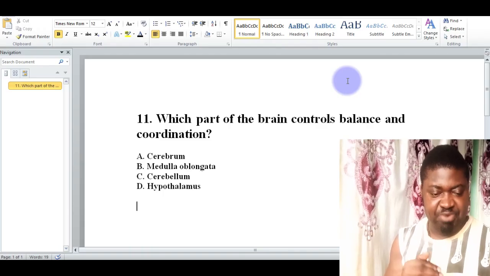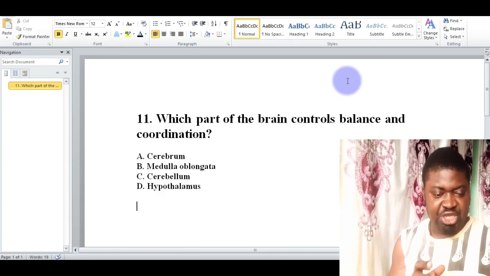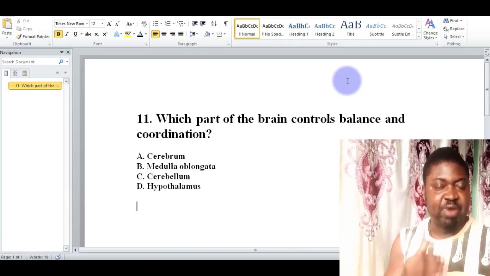Which part of the brain controls balance and coordination? A. The cerebrum. B. Medulla oblongata. C. Cerebellum. And D. Hypothalamus. Which of these options is correct? The correct option here is option C, the cerebellum.